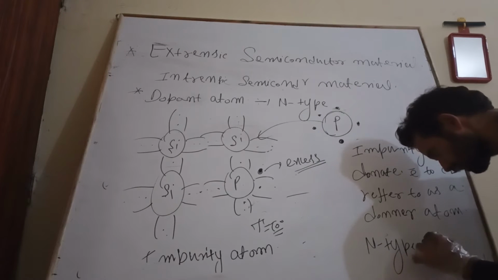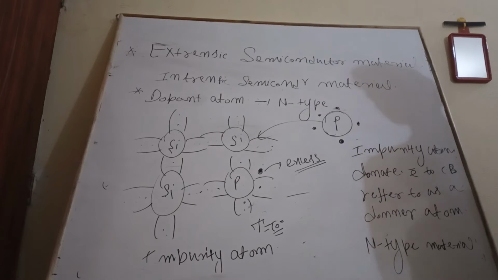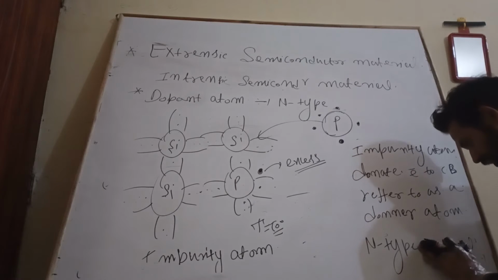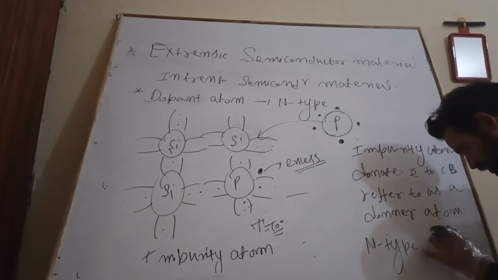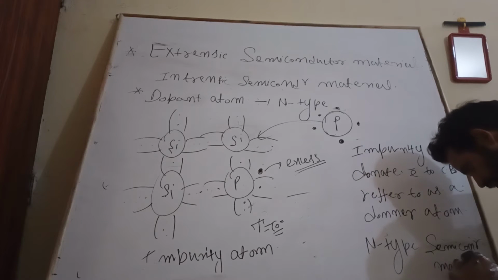So this material is known as n-type semiconductor material.